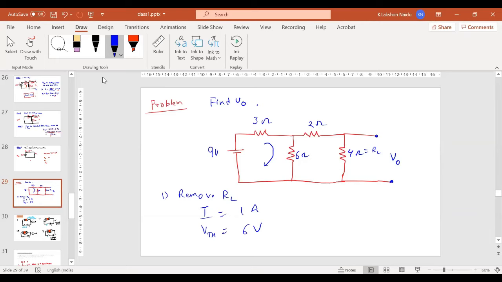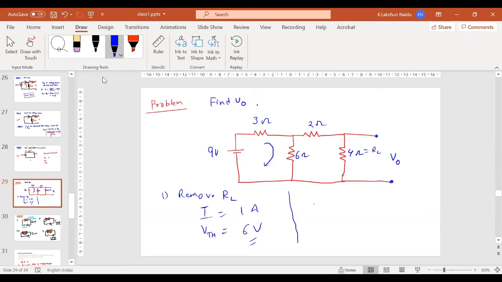Now you short the 9 volt source and then find RTH. This is my VTH, you already got it. All of you got 6 volts? Yes, sir. If you got 6 volts, now it's time to find RTH. Remove this load, which you have already removed, and short the 9 volts.